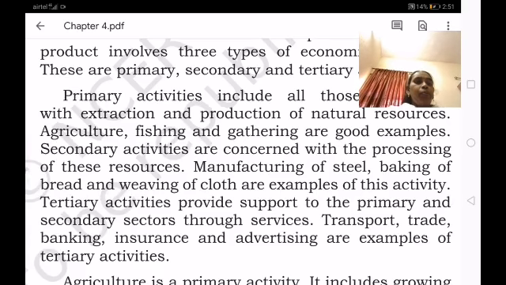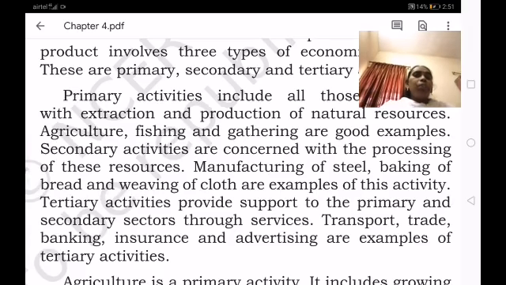So children, what have we learned? Primary activity comes under agriculture, secondary comes under the manufacturing of goods in industries, and tertiary is transport and the giving of service.